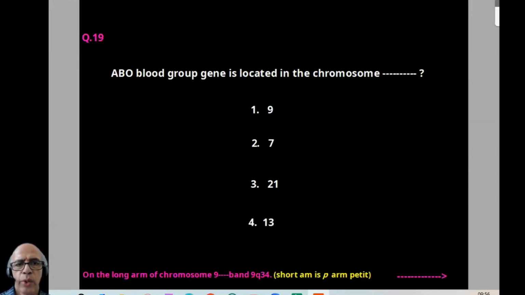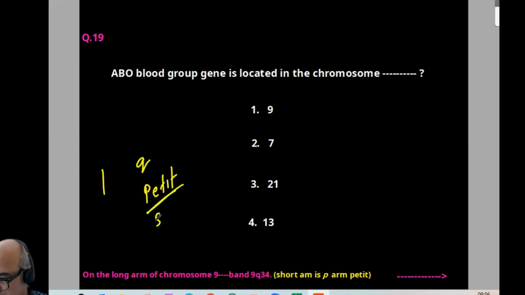Now 19, ABO blood group gene is located in chromosome. It is not in NCERT, but we should know it. ABO blood group gene is concerned with chromosome number 9, on the long arm, band 9q34. Short arm of chromosome is called P arm. Long arm is called Q arm. P came from a French word petit. Petit means short or small. In some mutations, we'll be learning this P arm, petit arm, or long arm, short arm like this. So 19, option is 1. Answer is 9.